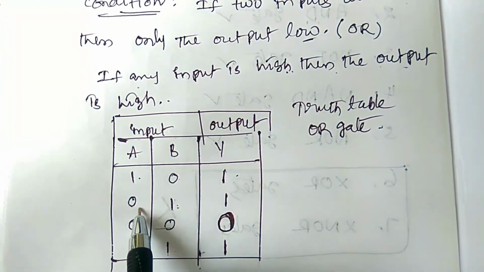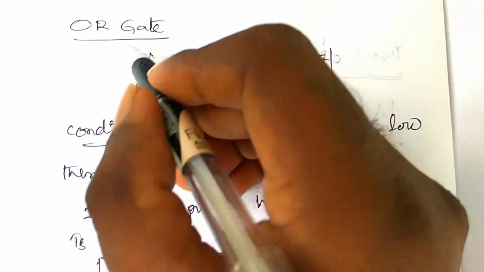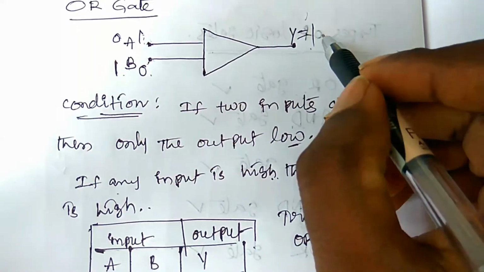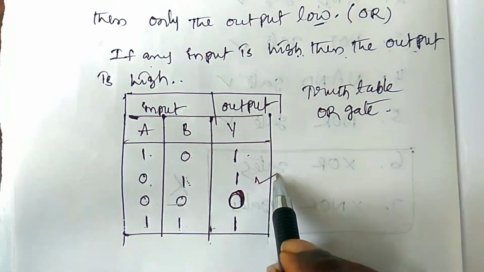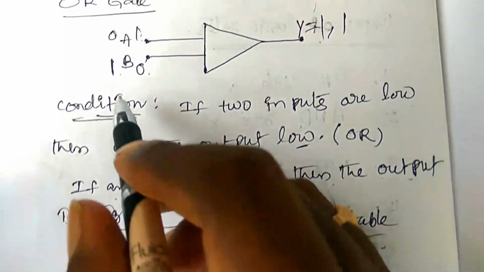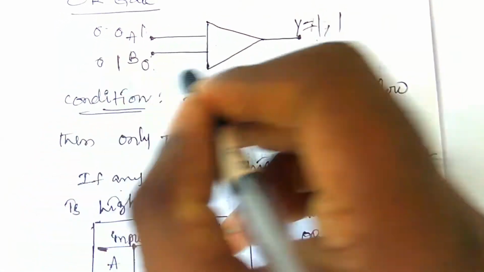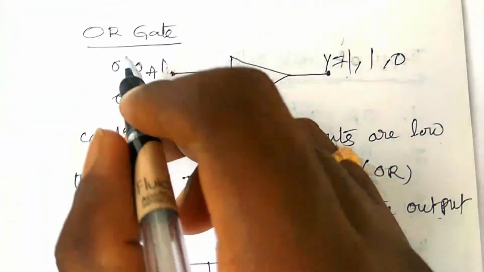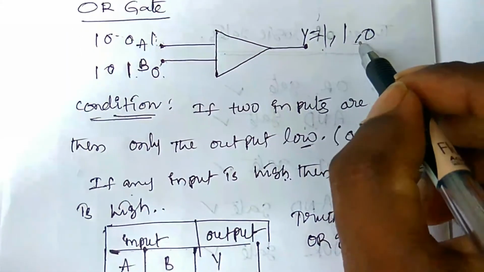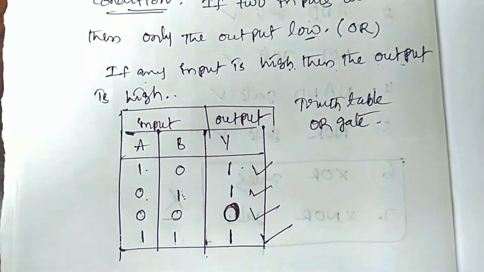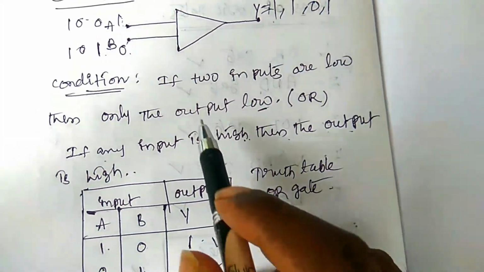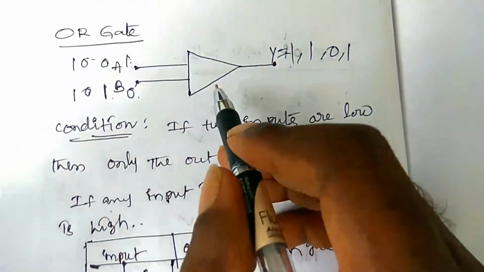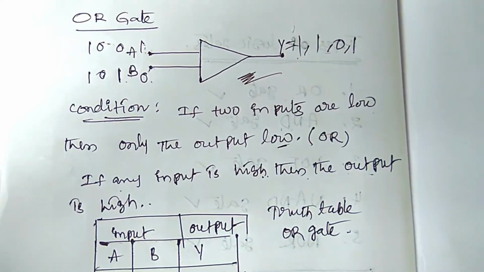Second one, A is low, B is high. If any input is high, then the output is high. Third one, if two inputs are low, this is low and this is low, the output is also low. Fourth one, if two inputs are high, this is high and this is high, the output is high. So this is the condition, and this is the truth table of the OR gate. And this is the symbol of the OR gate.